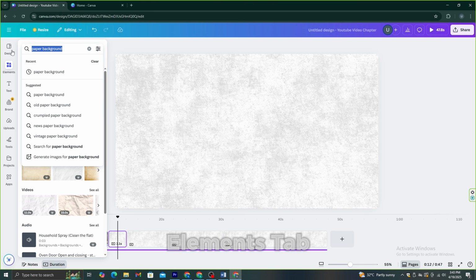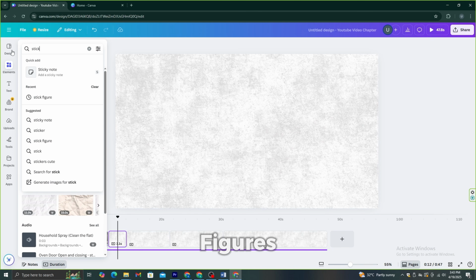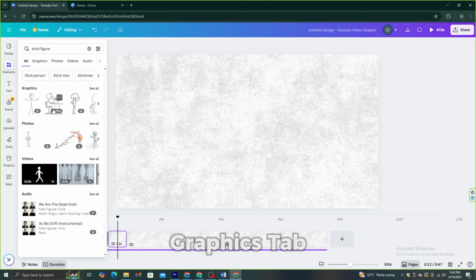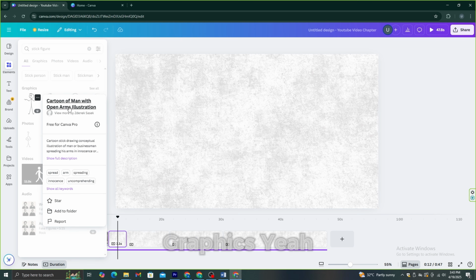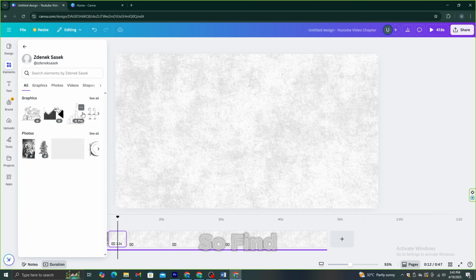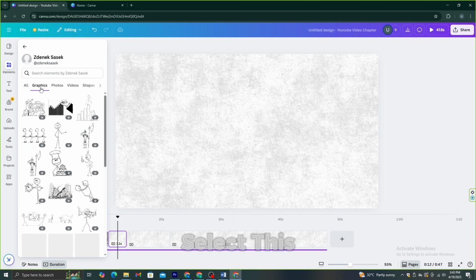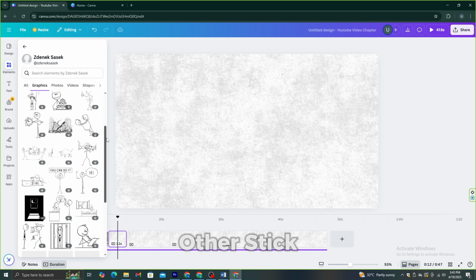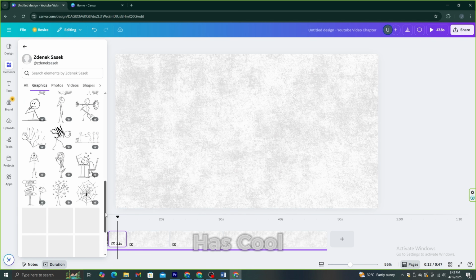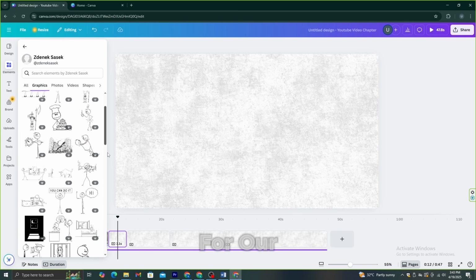Now go to this Elements tab again and search for stick figures, and then select this Graphics tab. As you can see here, you have stick figure graphics with different styles. So if you go to any of these styles you like and select these 3 dots, you can get access to all the other stick figure graphics from this creator. So find a style you like. I'm going to select this style, and let's check what other stick figure graphics this creator has. Cool. I think this style is good for our video.